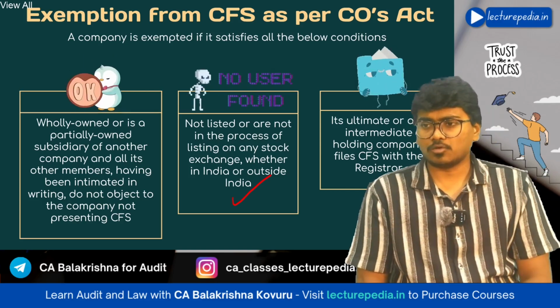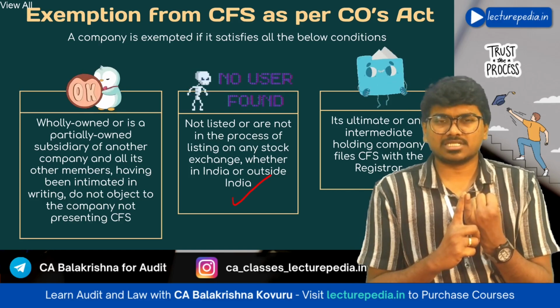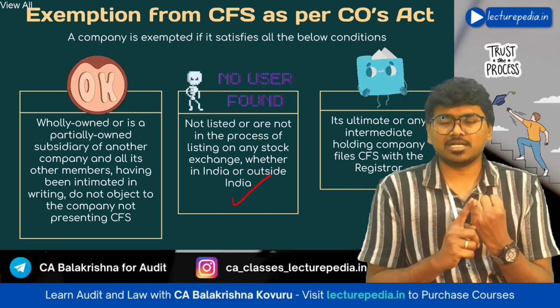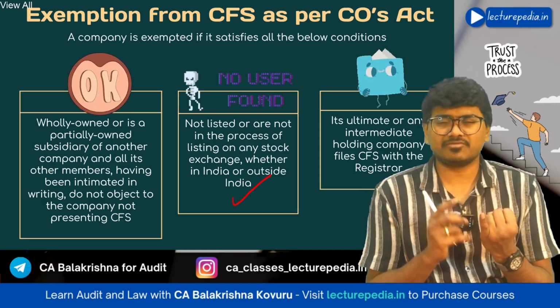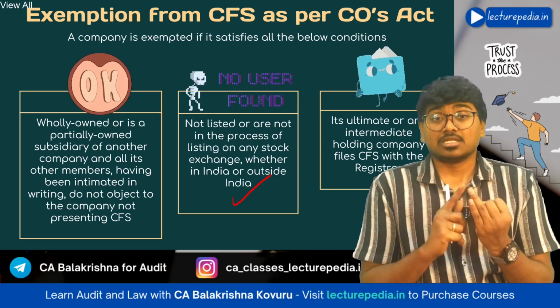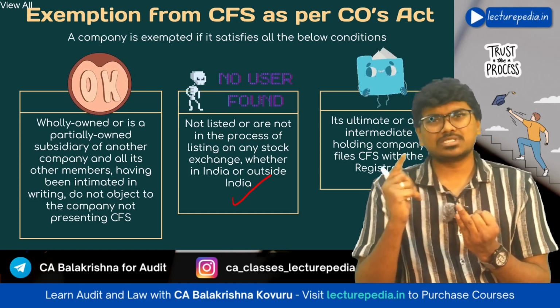Let's quickly once again go through these conditions. First of all, the company should be either a wholly owned subsidiary or partially owned subsidiary of another company, and it should have obtained permission from all its shareholders that they are not having any objection if the company doesn't prepare consolidated financial statements. Next condition, the company is not a listed entity or not in the process of listing whether in India or outside India.